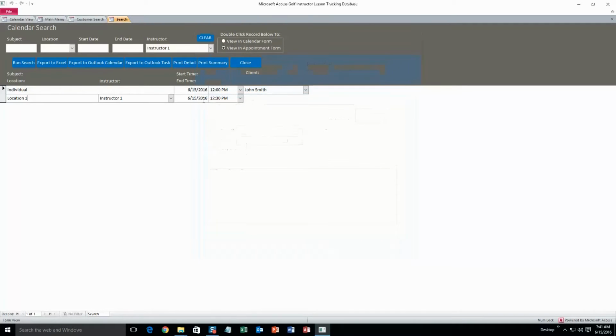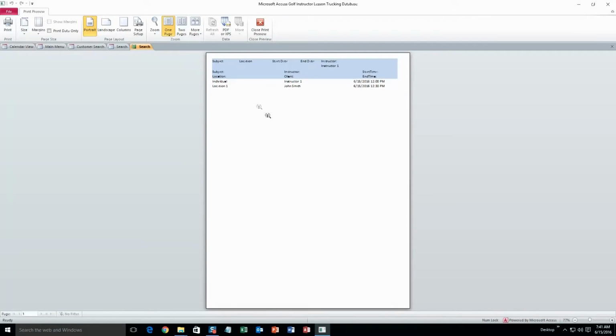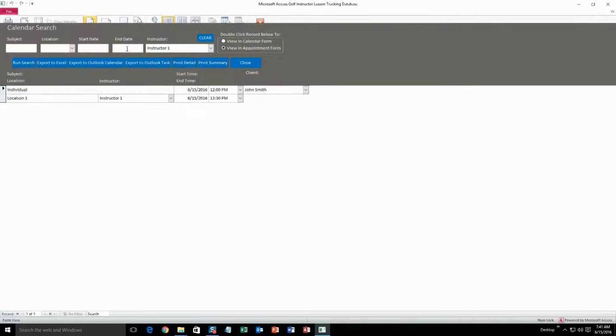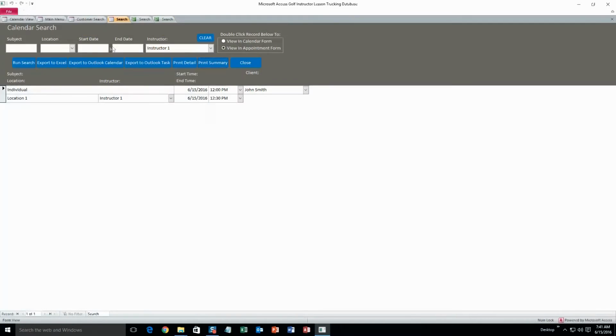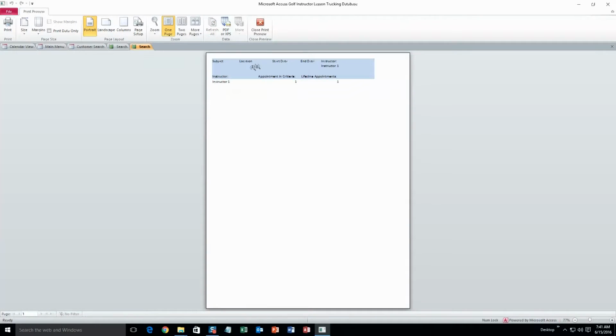You can also export the search results to Excel again, alloc calendar or alloc task. You can also do a print detailed version. That's what this looks like. Or you can do a print summary version. So there you go. Alright, that's pretty much all there is to the search function.